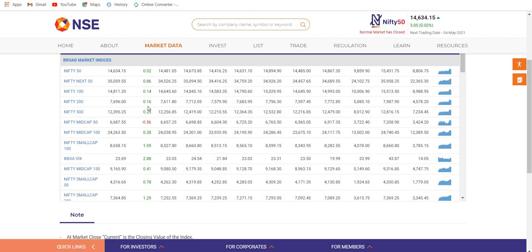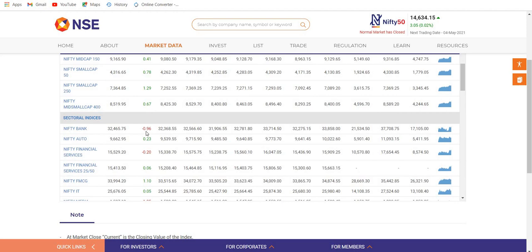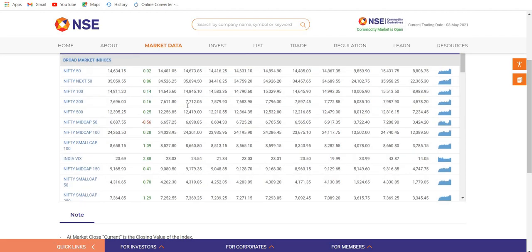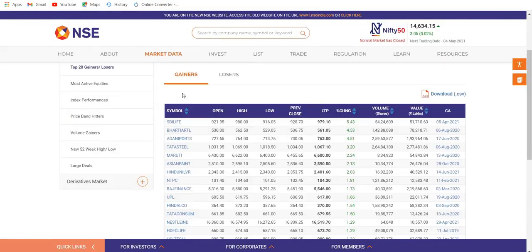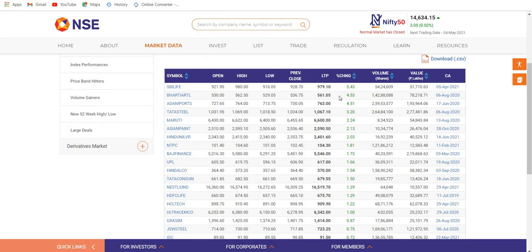As you can see, very little movement in every index. Bank Nifty is a little bit more volatile, 0.96% change, but yeah, still not much. So not a trending market. It is hurting as a trader, but yeah, okay, not every day you're getting that. And let's see the gainers and the losers for today. SBI Life, top gainer, 5.43% change, and Bharti Airtel.